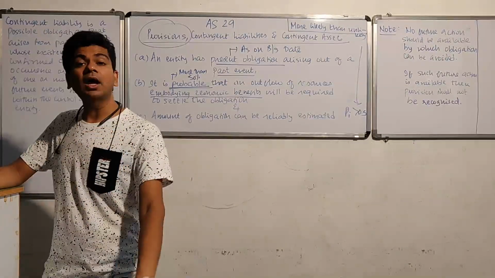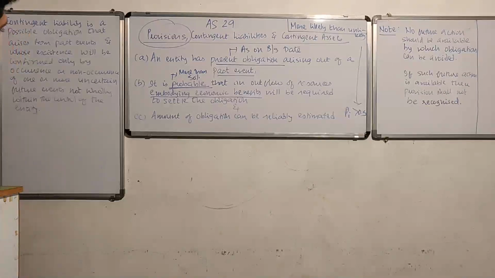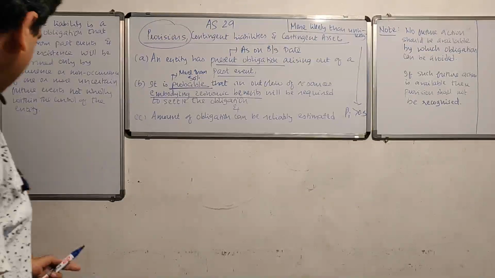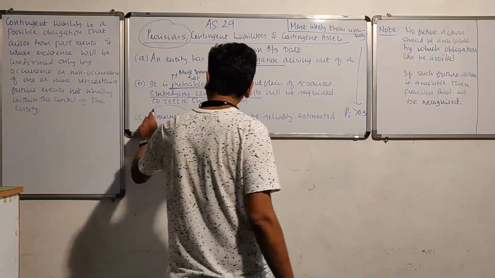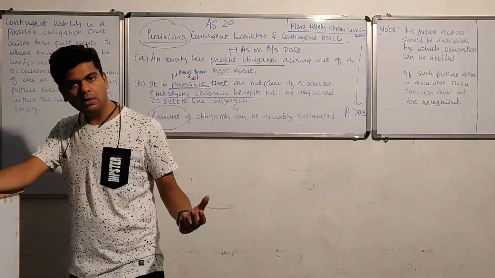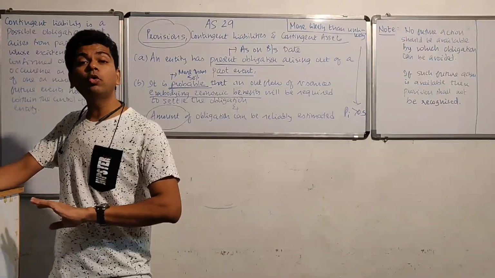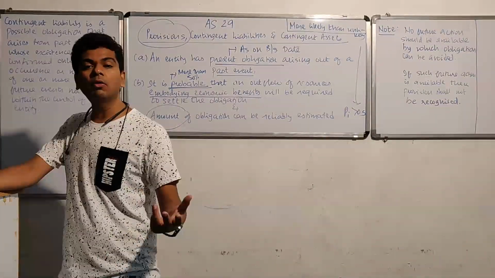Finally, the third and the last condition. See, when it comes to accounts, everything boils down to an accounting entry. And if you want to record an accounting entry, you require an amount. If I cannot estimate the amount, I cannot record the accounting entry. For example, I am selling on warranty basis, but I don't know what percentage of the product will go defective.